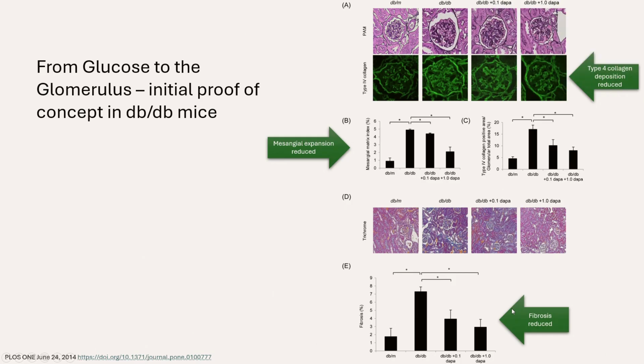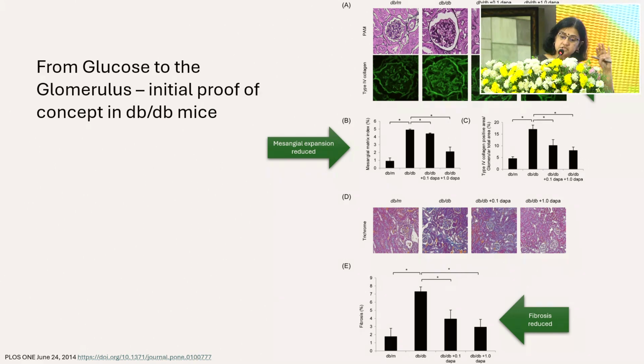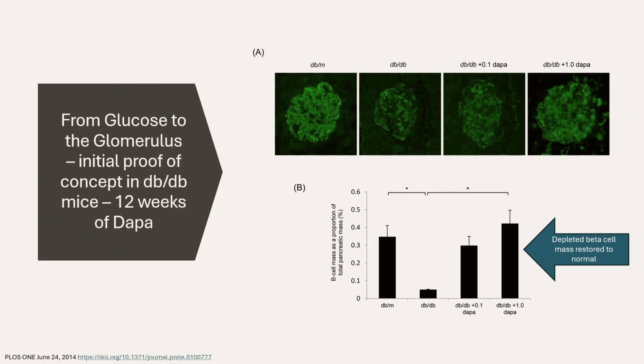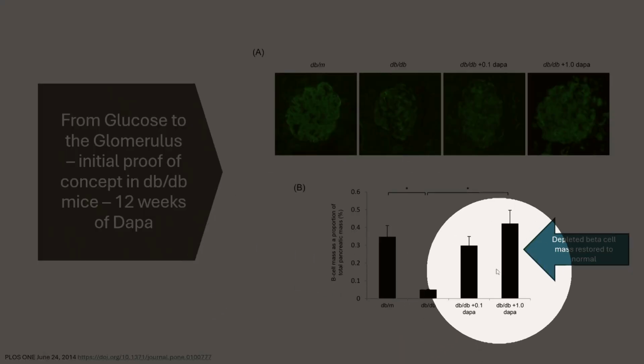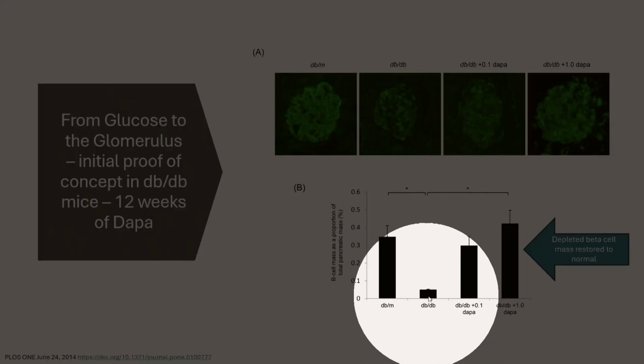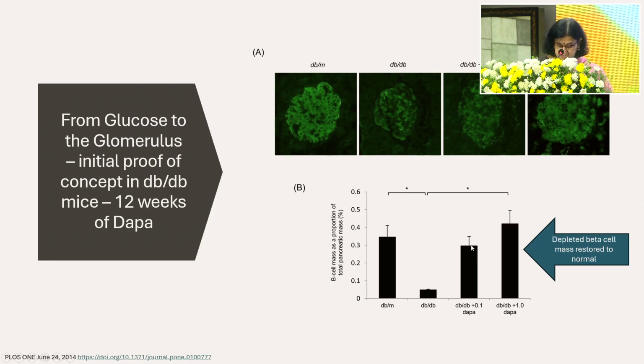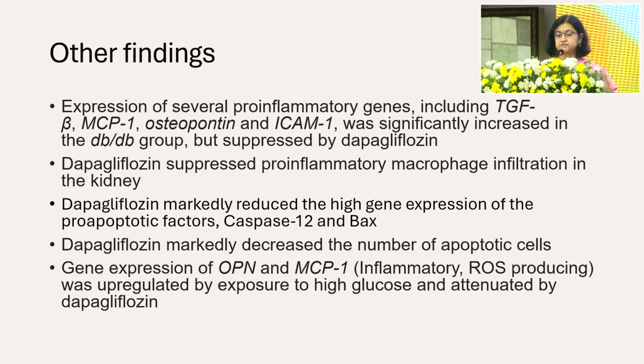So this was a proof of concept that giving SGLT2 inhibitors, contrary to initial thoughts that maybe it was going to worsen kidney problems, actually has an extra beneficial effect upon the kidney because it alters those hemodynamic perturbations. Another interesting thing from this study was that there was an improvement in the beta cell mass. So the beta cell mass, which was depleted in the diabetic mice, was restored to normal at the end of 3 months. In fact, above the control mice also. So just another additional interesting fact that I found in the study.